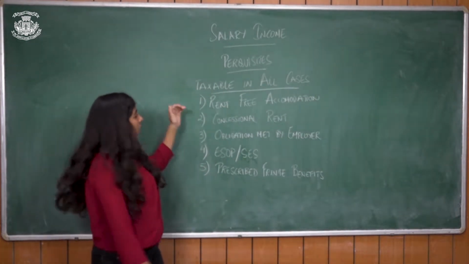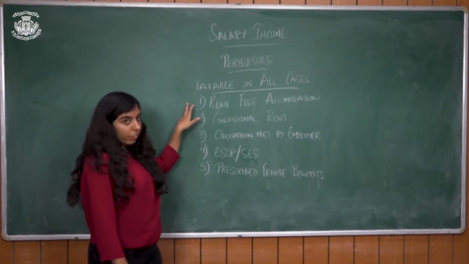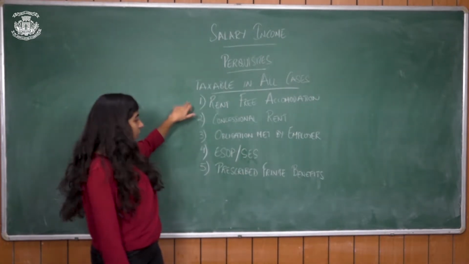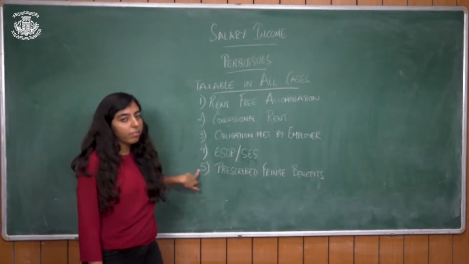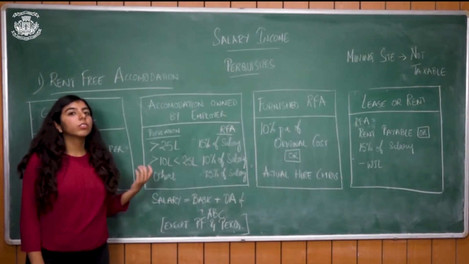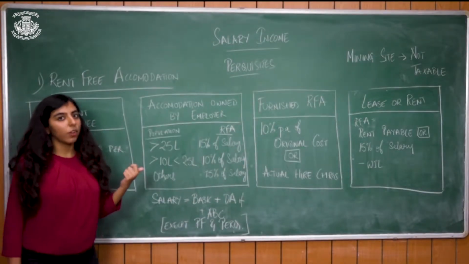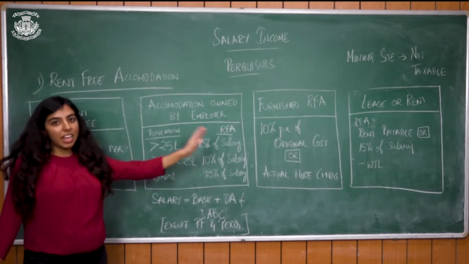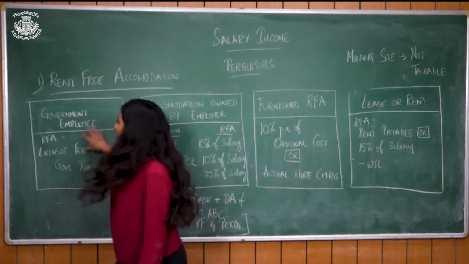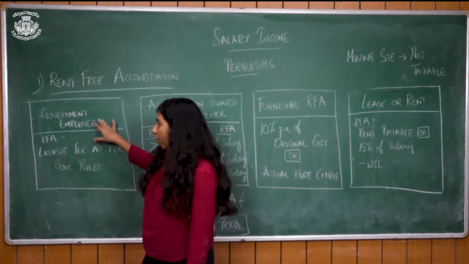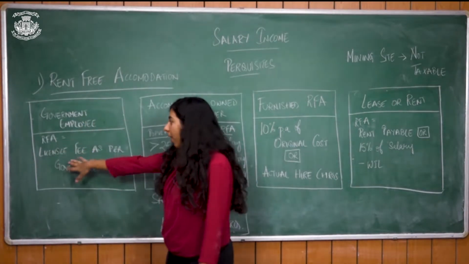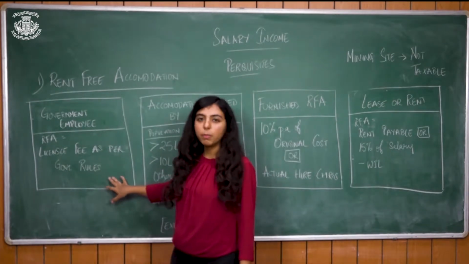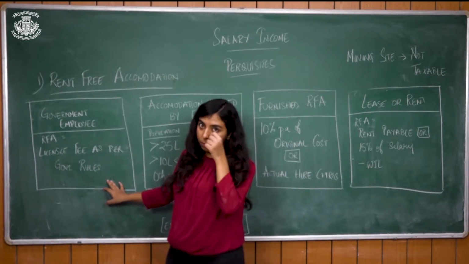So today in this video we'll be concentrating on rent-free accommodation, since it involves a lot of calculations, as well as prescribed fringe benefits. Among the perquisites that are taxable in all cases, the first and most important is rent-free accommodation. There are various categories. So let's come to government employees. In case of government employees, RFA is nothing but the license fee as per government rules, which will be provided to you. This information will definitely be provided to you.